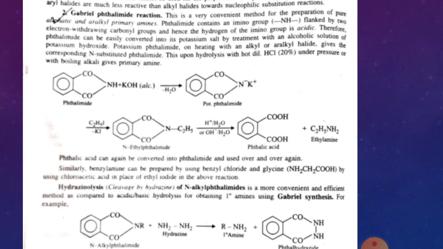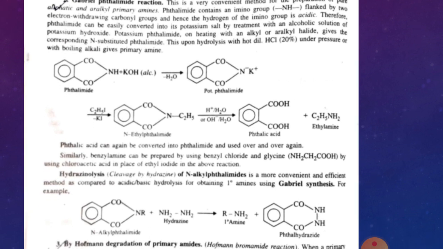Now you have to react this potassium phthalimide with ethyl iodide, C2H5I. When you react it with ethyl iodide, the adduct forms, KI is removed, and the C2H5 group is attached to the nitrogen. Because in C2H5I, iodine gets a negative charge and C2H5 a positive charge, this positive part is attached to the N negative. Now we get N-ethyl phthalimide.